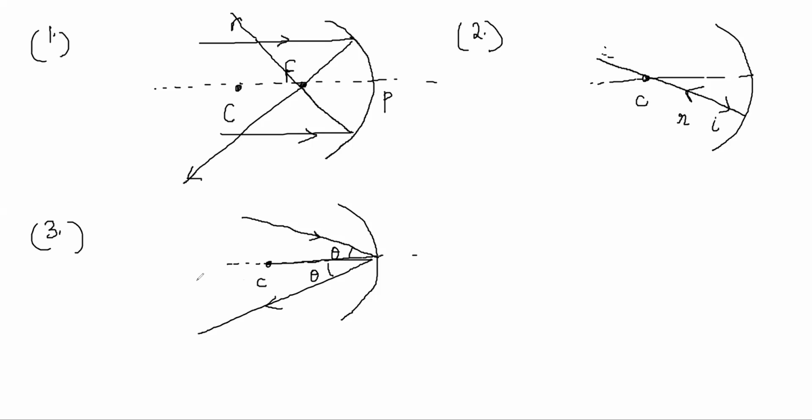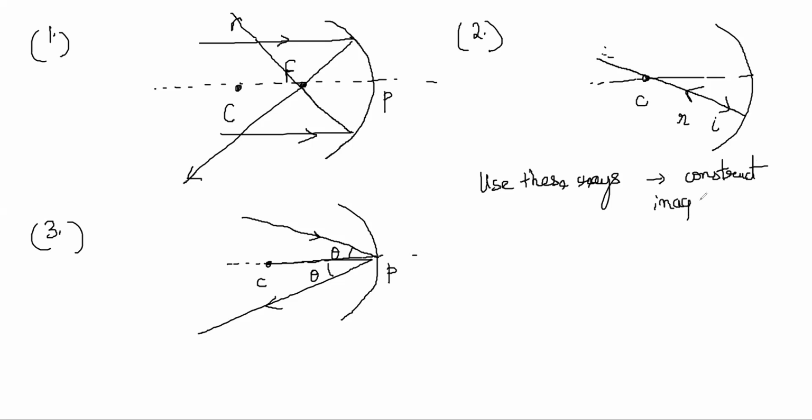So you have three types of standard rays: one parallel to the principal axis, one passing through the center of curvature, and one that directly hits the pole. Now we will use these rays to construct images.